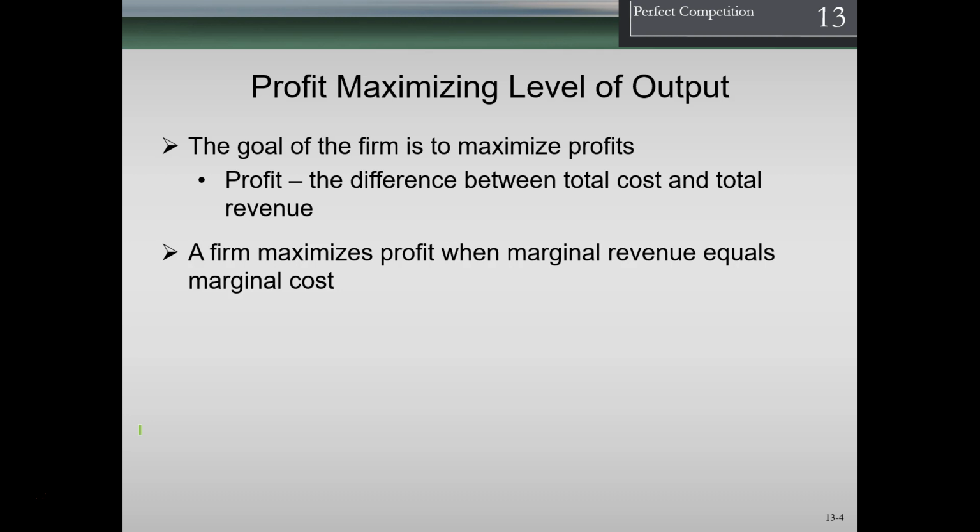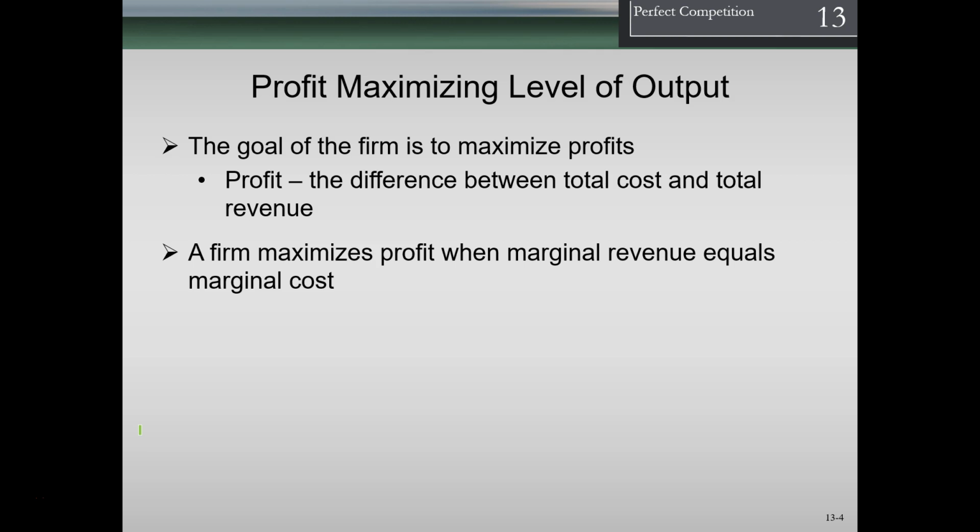So a firm maximizes profit when marginal revenue equals marginal cost. Keep these terms in mind. In economics, we're going to come back to this all the time. We're making decisions on the margin, meaning we're deciding, should we make that next unit of product? We've already made this many. Should we make the next unit? We're always making decisions on the margin.